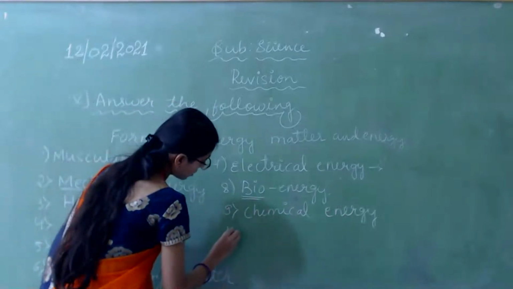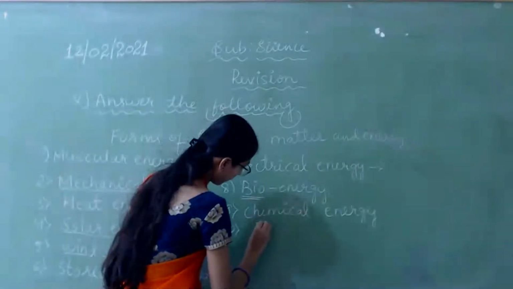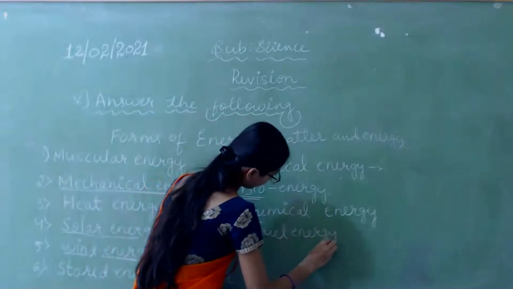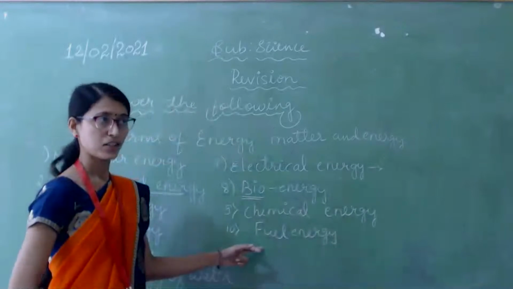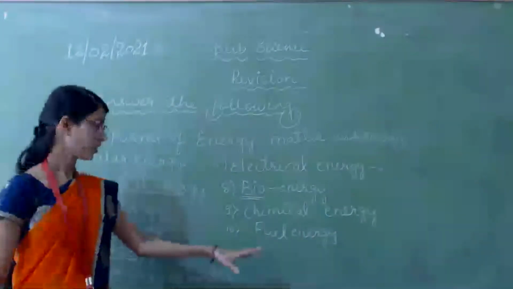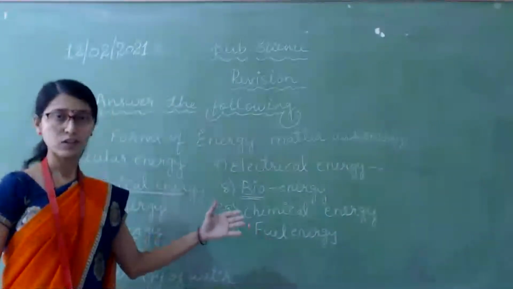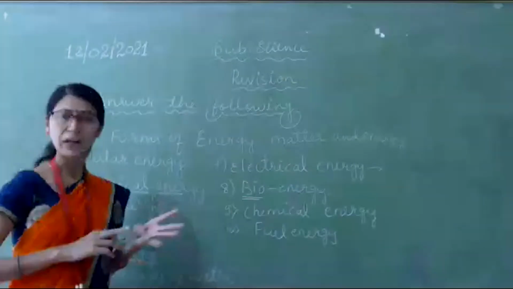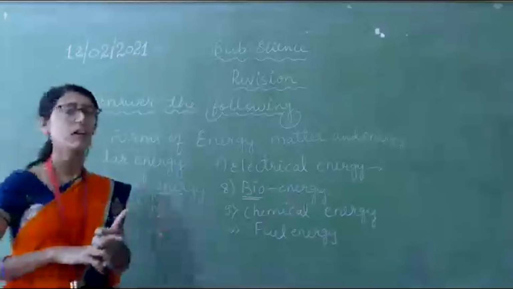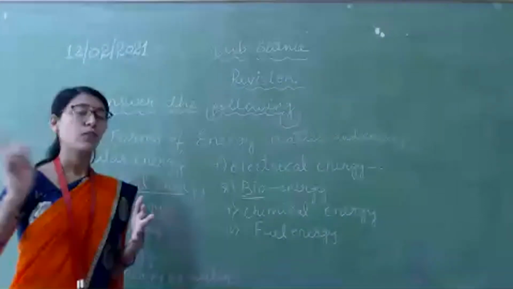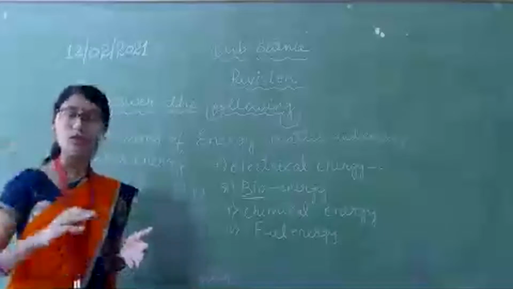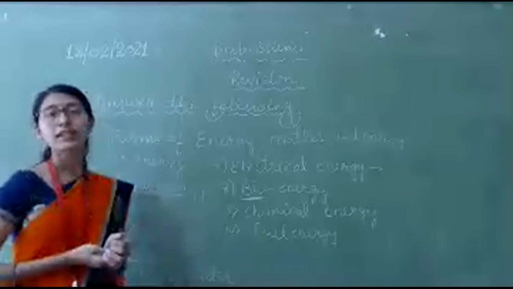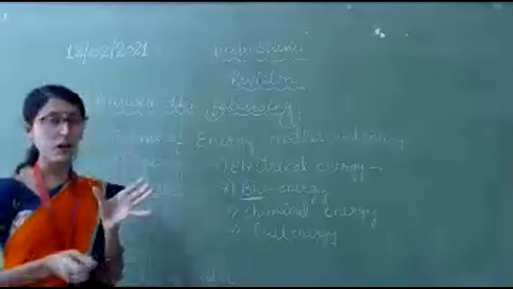Next, the tenth one is fuel energy. The last energy is what? Fuel energy. We know this all: petrol, diesel, kerosene. For going to school, coming home, or going to any other city or place, how will we go?